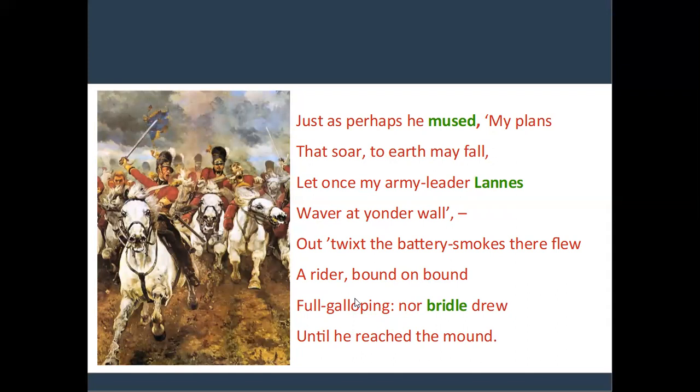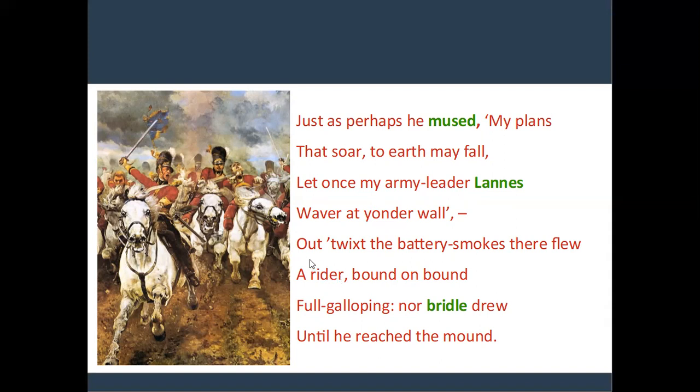So the second stanza represents this. Here "he" refers to Napoleon. Who is Lannes? He was the chief of the French army. Napoleon stood on a mount in order to know about the result of the battle. And here a rider is a young soldier.